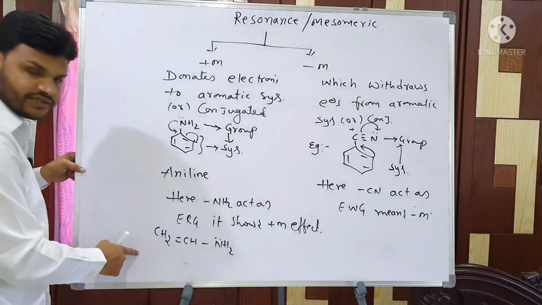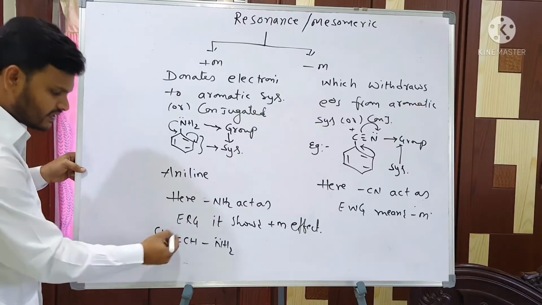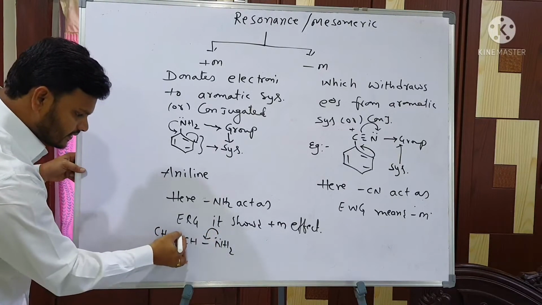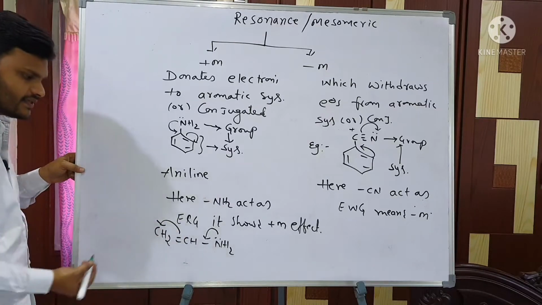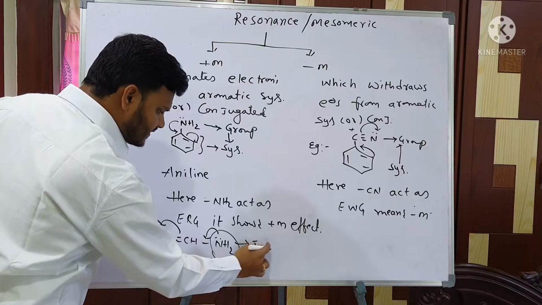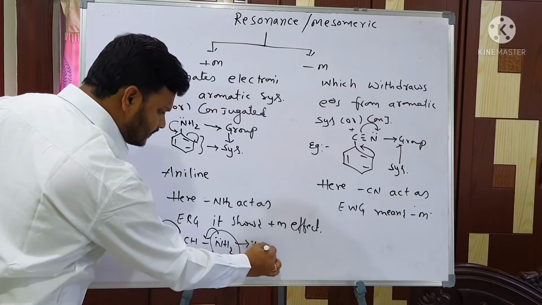It is a conjugated system, it shows resonance. Here the same logic: a lone pair is there, so it can donate, and we can shift the electrons like this. So this one also acts as plus M.